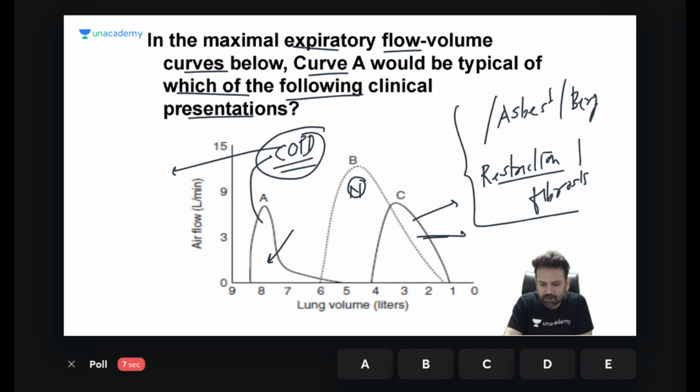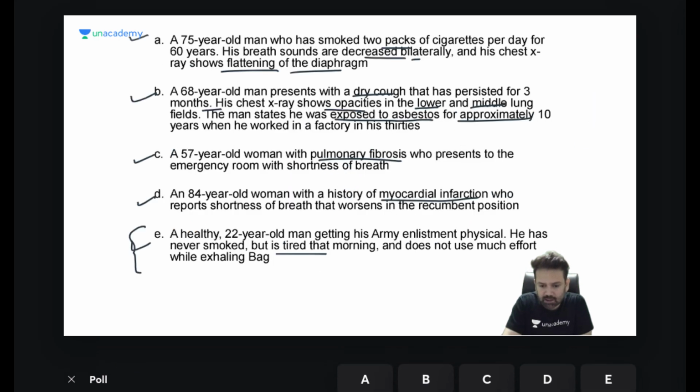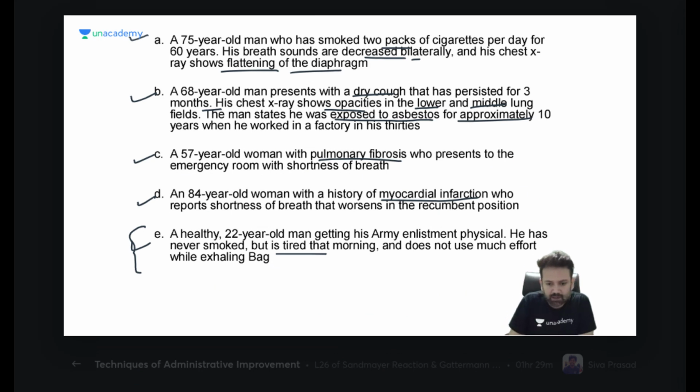These graphs, every year one or two questions are definitely from these graphs, and they are answering what is the clinical scenario. Okay, so 58% of you are correct. See, this is having 2 packets of cigarette per day for 60 years. Breath sounds are decreased. So of course, patient might be having some sort of bronchitis, or you can just say COPD at least.